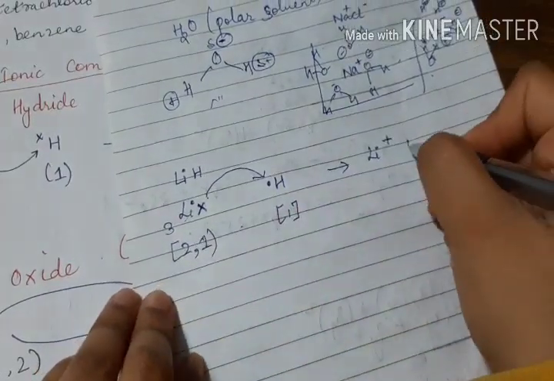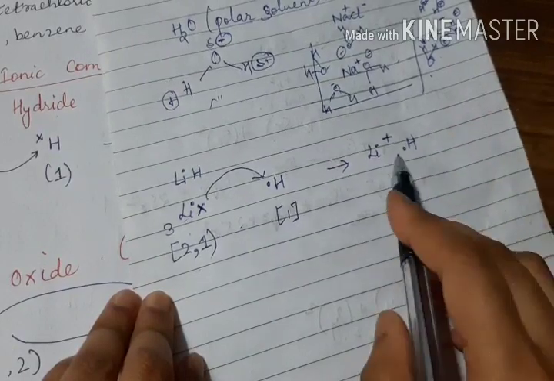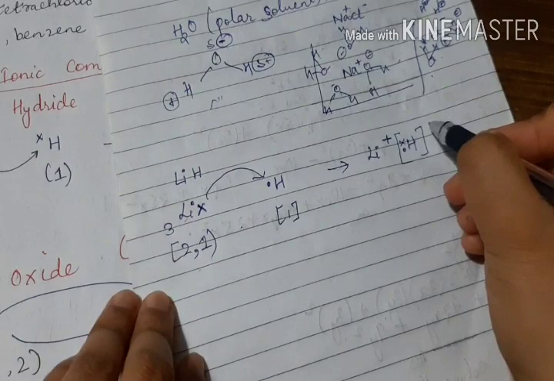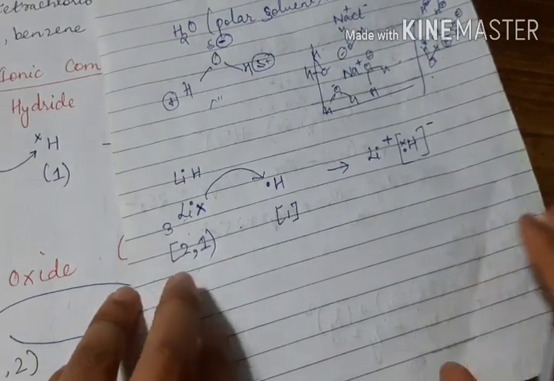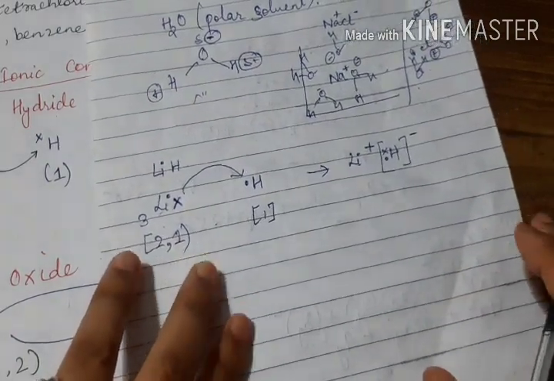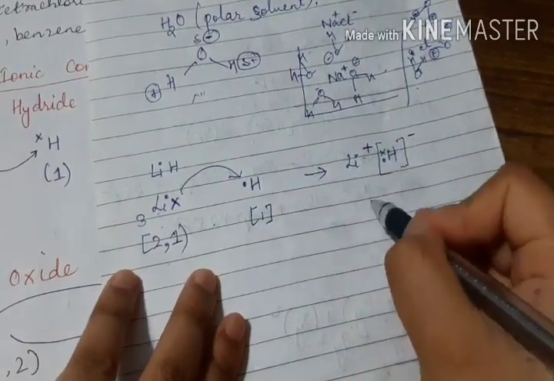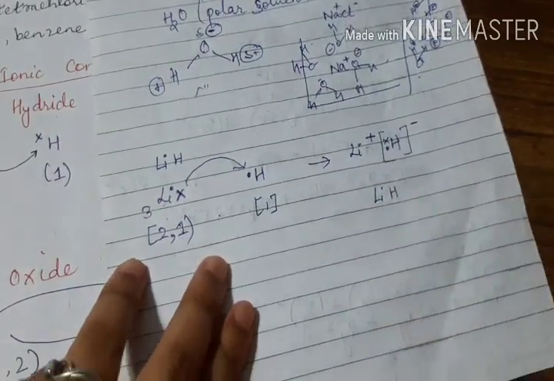Hydrogen already had 1 electron, and 1 more is added, so 2 electrons, a duplet. You saw that for the noble gas helium, the duplet is also stable. So Li plus and H minus form LiH.